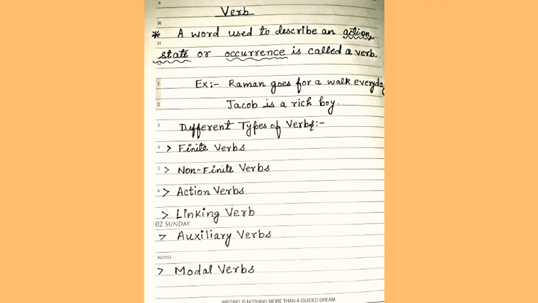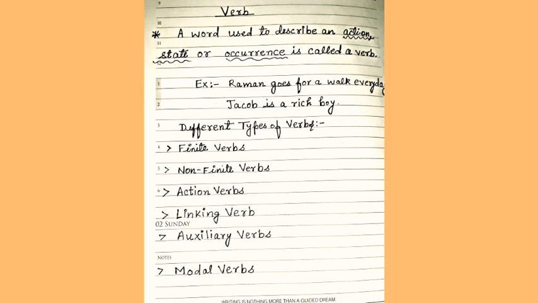Let us start with the definition of verb first. Verb is a word which is used to describe an action, state or occurrence. Examples are Raman goes for a walk every day. Jacob is a rich boy. Here goes and is are verbs.